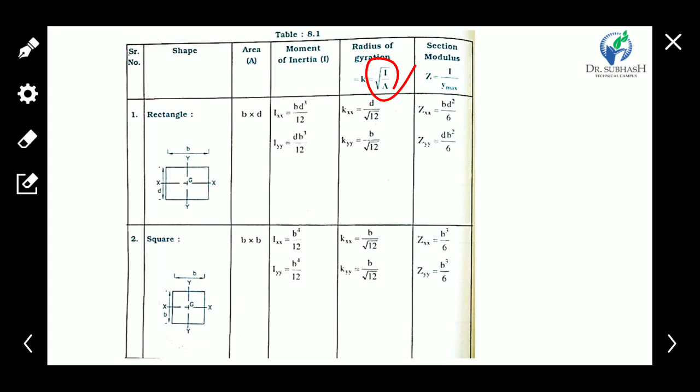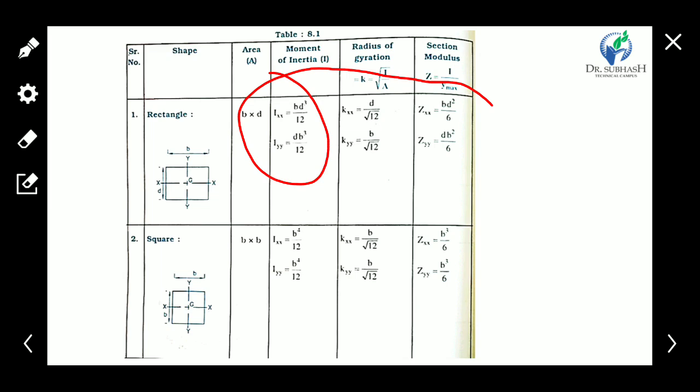So the radius of gyration is found with this equation, the square root of I upon A. The section modulus for a rectangle about the y-axis is db square by 6, and the section modulus about the x-axis is bd square upon 6. You have to memorize these equations to solve composite area type examples of moment of inertia.